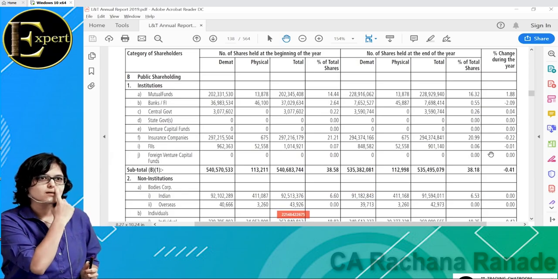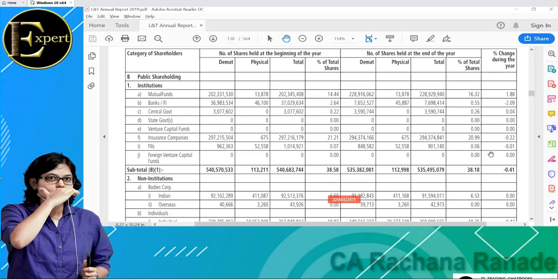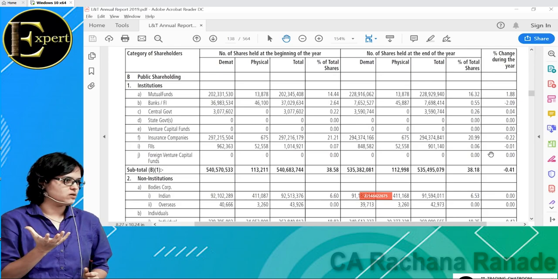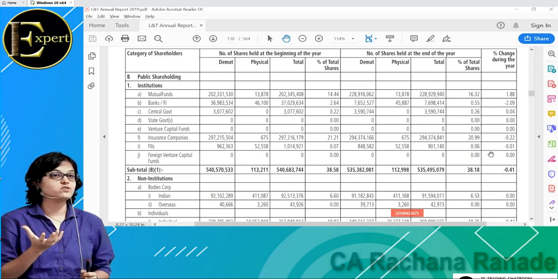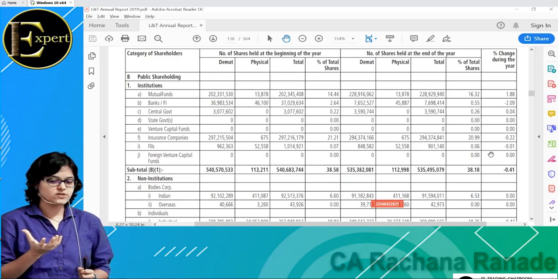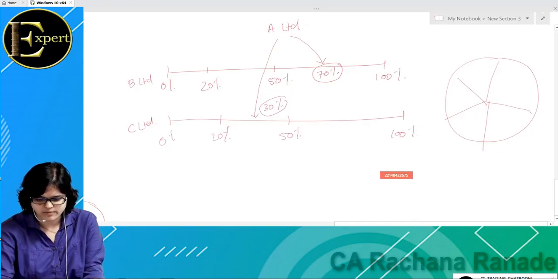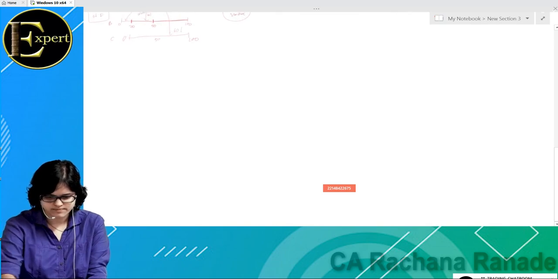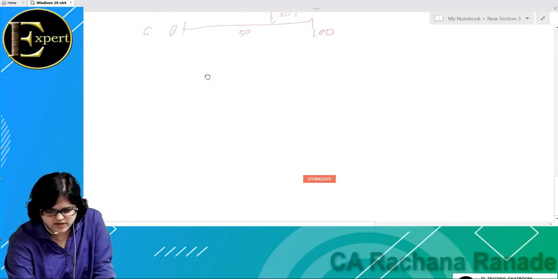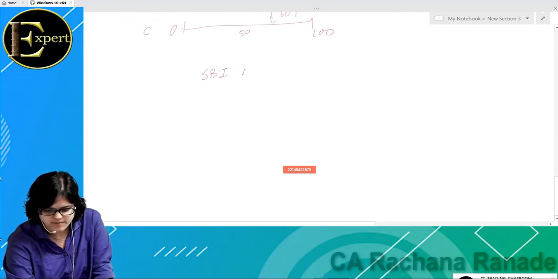Let us say we are talking about SBI mutual fund. You might have heard these names. There is SBI mutual fund, then DSP BlackRock mutual fund. You might have heard about all these mutual funds. Is this owned by one individual or is there a pool of individuals which come together? A pool of individuals which come together. It's a trust type form.